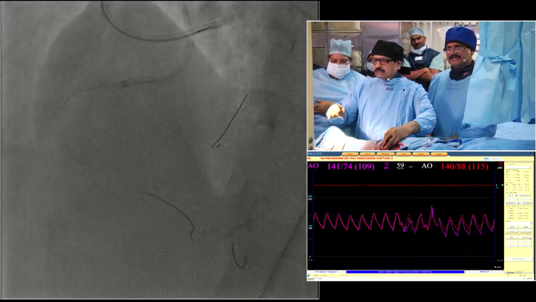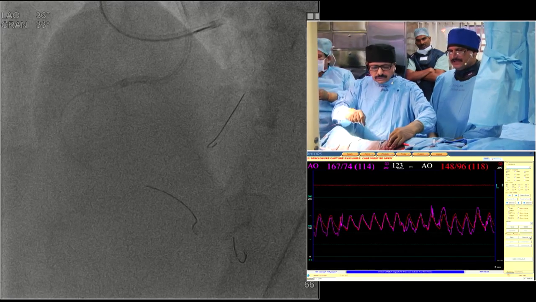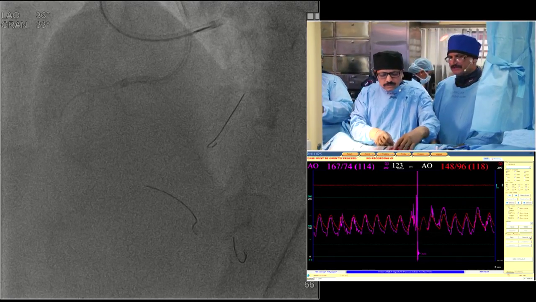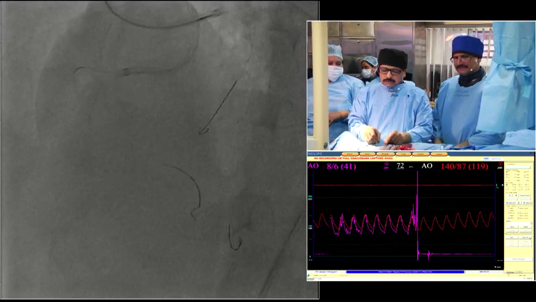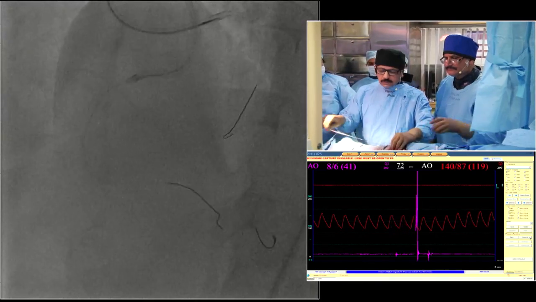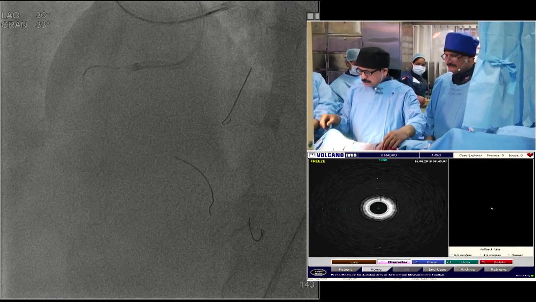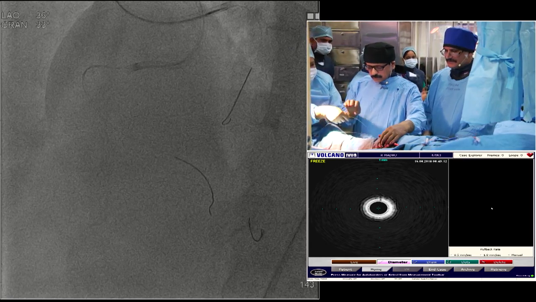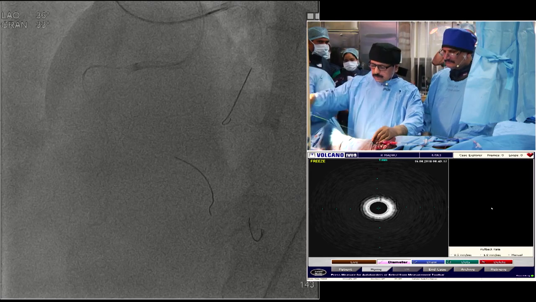Systematically, the high pressure dilatation was done. Now we are doing IVUS actually. First, how is the pathology of the CTO, fibrous or calcification, everything we want to observe, and the sizing of the distal vessel also we want to assess. This image becomes vital especially in a long CTO, to know the exact dimension of the vessel and what the pathology is, what difficulties you might encounter during stenting, and which stent to prefer.